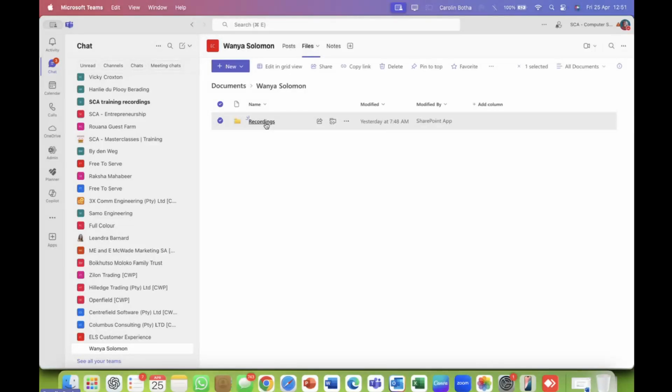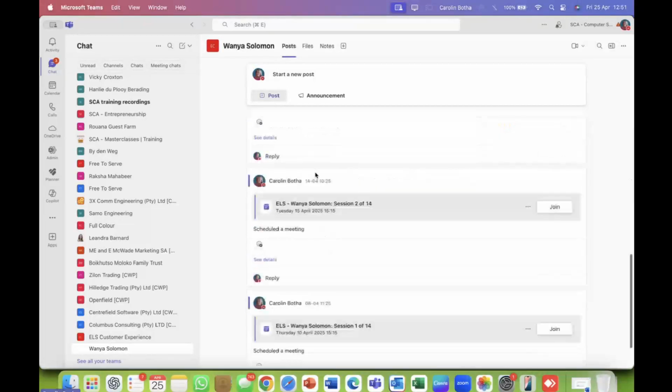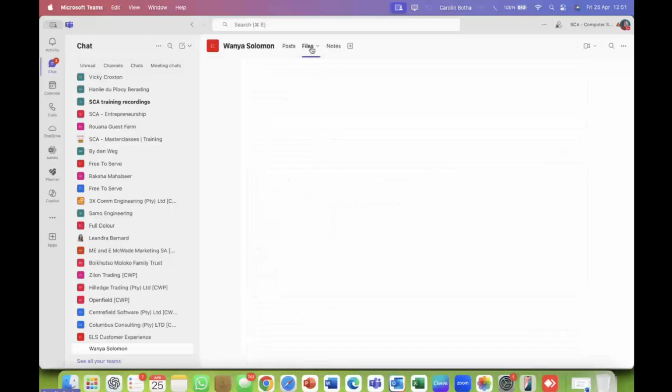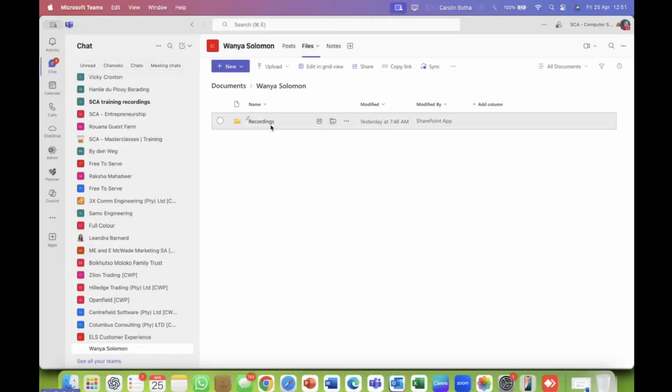So when you hit record while you're in the meeting, then it will automatically save the recording on the post, although I don't see it here. But okay, I don't know why. I'll show you another example. But it will definitely be here.